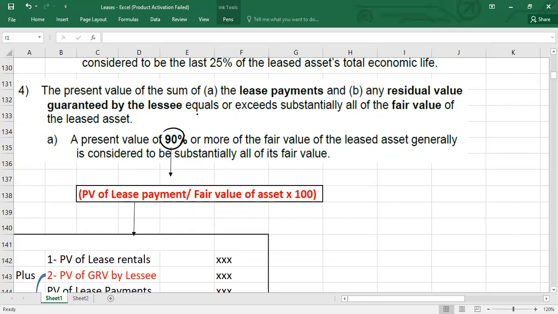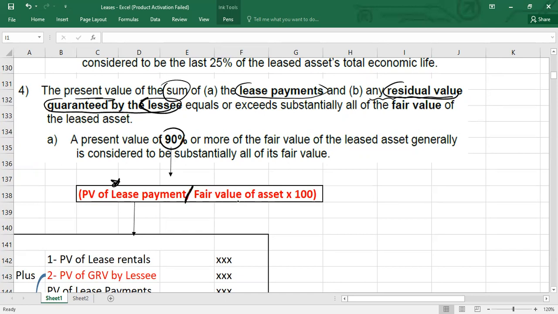What is the 90% test, guys? Actually, here you have to calculate the present value of the sum of two things: the lease payments, which might include different cash flows, and any residual value guaranteed by the lessee. This is really important: the residual value guaranteed by the lessee. So you have to take the present value of lease payments plus the present value of residual value guaranteed by the lessee. You have to add these two cash flows. This is called your present value of lease payment.